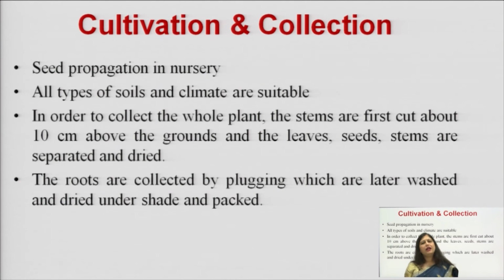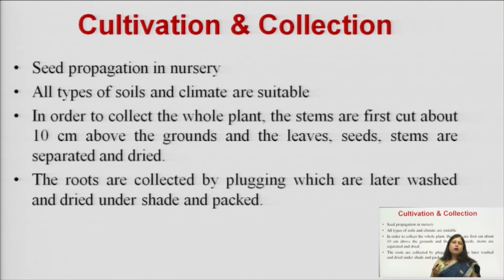The cultivation and collection of this plant is very easy because it grows very easily. Initially, seed propagation is done in the nurseries. It is grown in nursery beds and requires any type of soil, any type of climate, not necessarily a temperate climate, but tropical or subtropical climates are good for this plant.